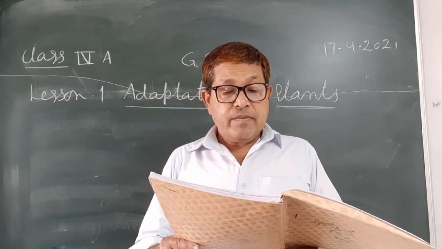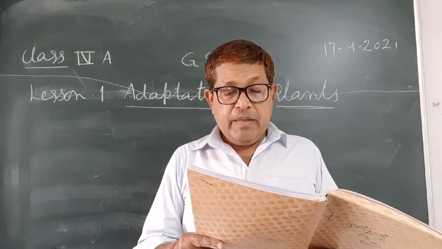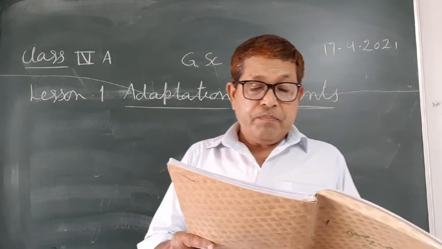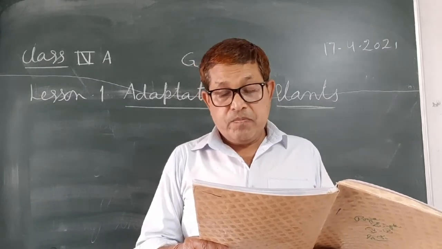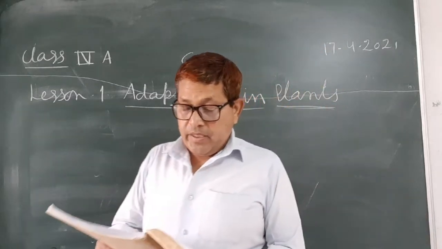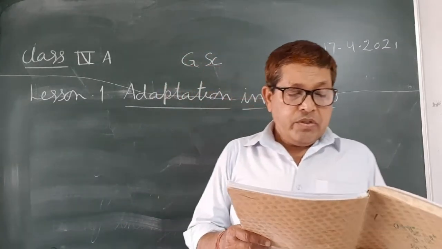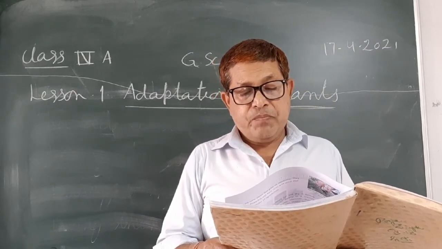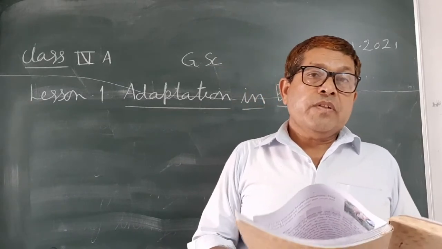Some parts of land receive very heavy rain, some medium and some very little. Very cold areas receive snowfalls too. In all these areas we find different kinds of plants that adapt to the natural conditions of the areas in which they live to be able to survive.